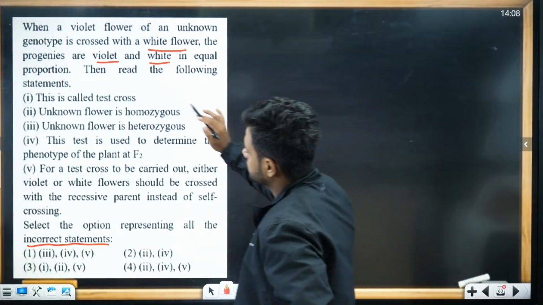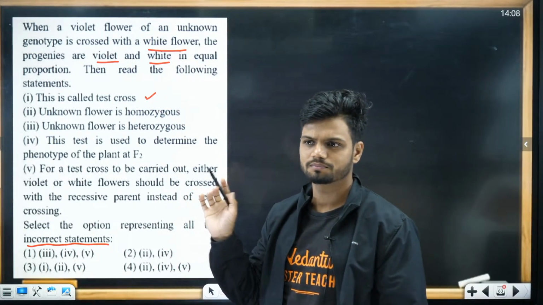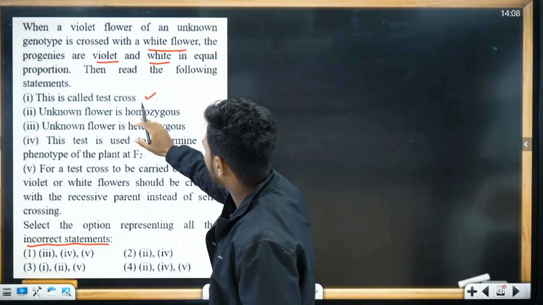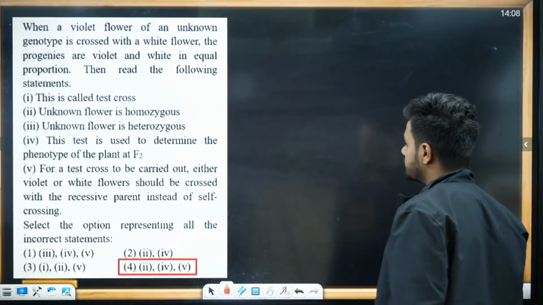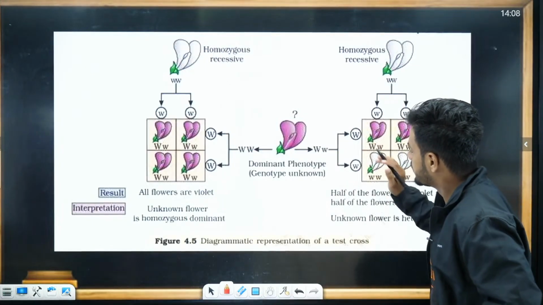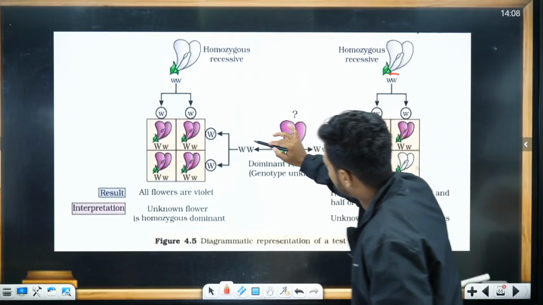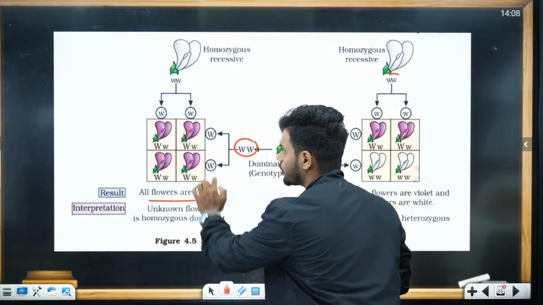Students, this is called a test cross, correct? Basically, this is a test cross. The unknown flower is homozygous. Tell me, is the unknown flower homozygous? If the unknown flower was homozygous, we would end up getting all violet.